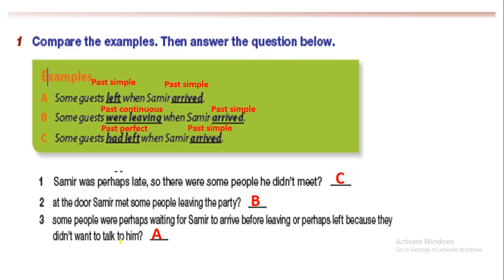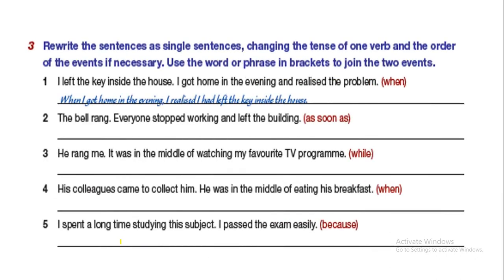Okay, let's move to the coming one. Here we are answering some important questions together. Rewrite the sentences as single sentences, changing the tense of the verb and order of the events if necessary. Use the words or perhaps in brackets to join the sentences. "Order" here means sequence. Here we need to join the two sentences with "when."